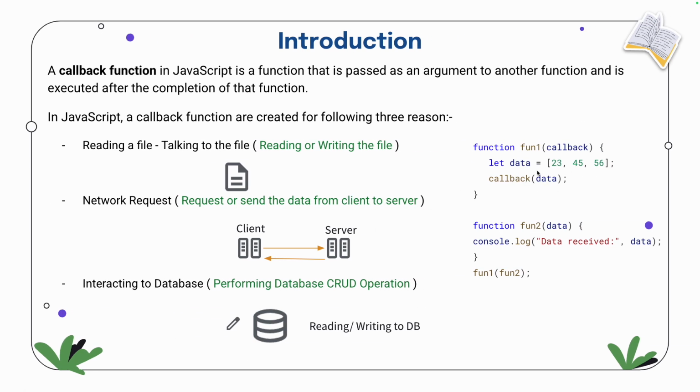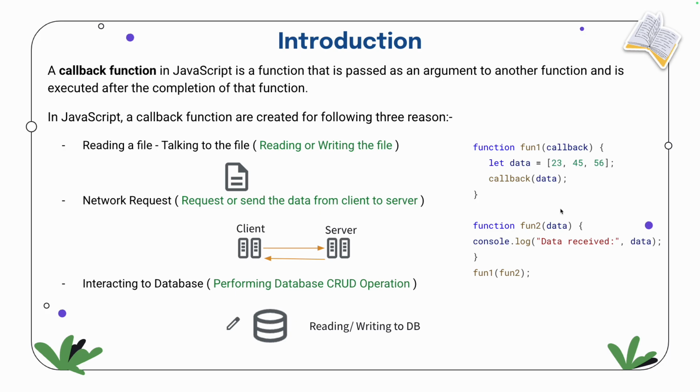Now again see here. Function one has a data called 23, 45, 56. Now function two is there, taking the data, received as data, and it's just printing the data. That's it. Then we are calling function one and passing function two. Function two is nothing but a function. So whenever I pass function two, this callback will be what?